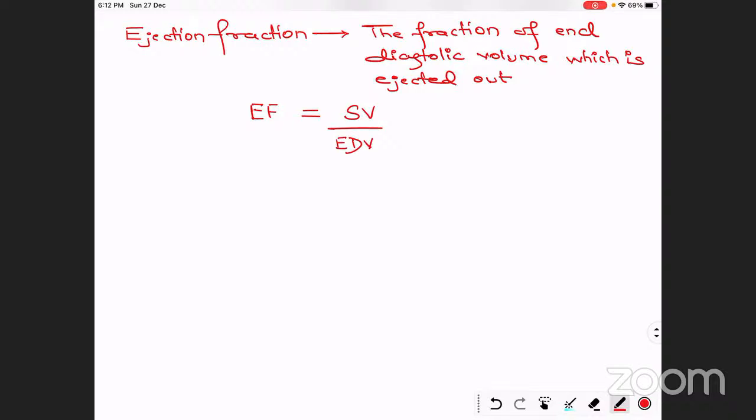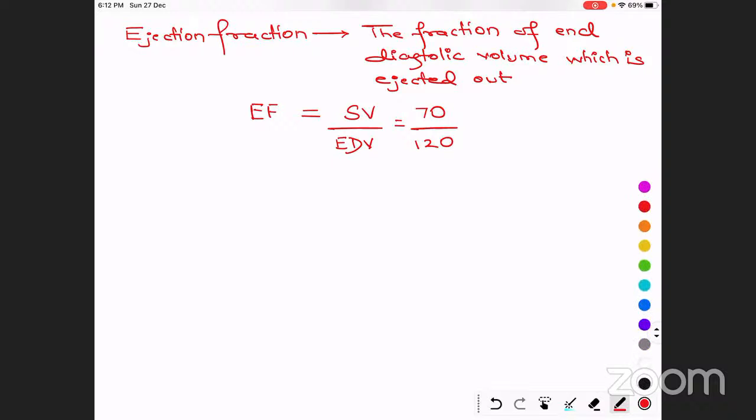Ejection fraction is the stroke volume upon the end diastolic volume, because the part ejected out is the stroke volume. So you can calculate it: stroke volume is around 70 and end diastolic volume is around 120. But the value is not important. You just have to know what the ejection fraction is.